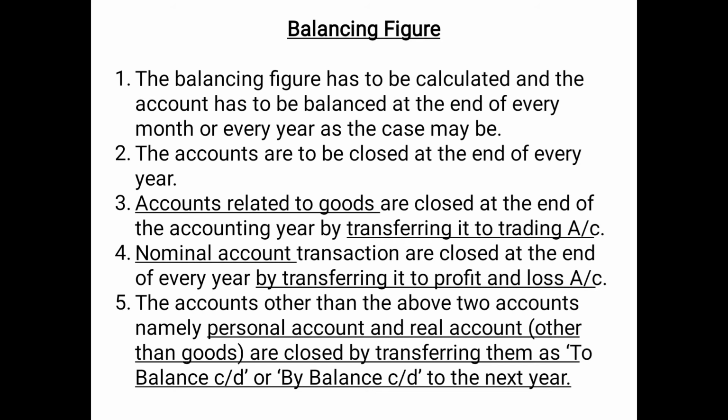So all the personal accounts and real accounts and all the accounts other than goods are closed by transferring their balance as balance carried down to the next year. That means we will not transfer the balance to trading account or to profit and loss account, rather it will be transferred as by balance carried down or to balance carried down. C/D stands for carried down. That means we are carrying forward this balance to the next accounting year.